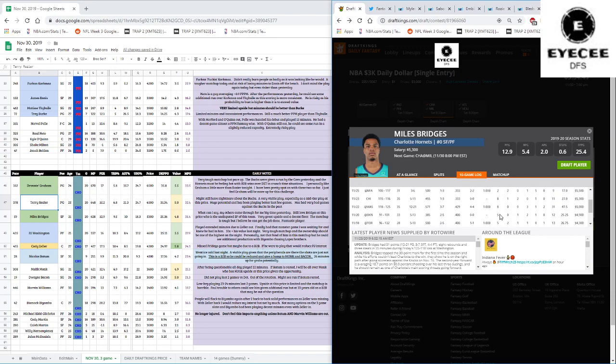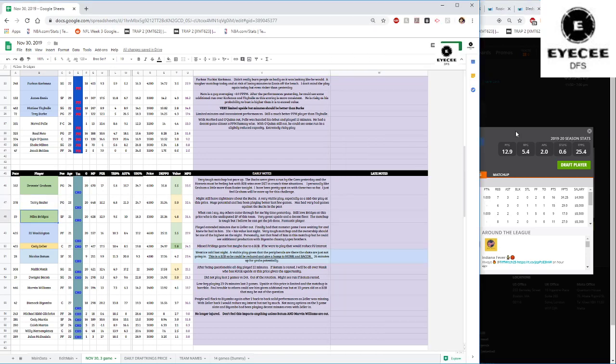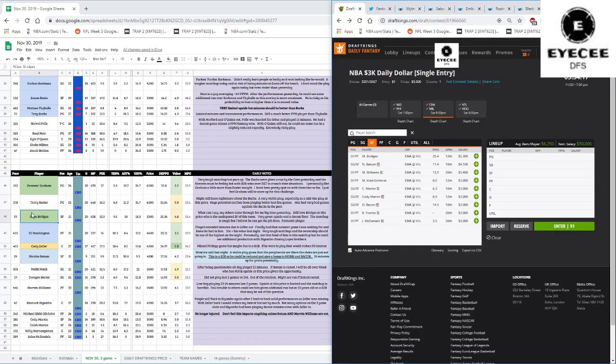He is the de facto starting small forward for this team, even with Batum, Monk, Bacon all in the rear. He's the guy that's been getting the minutes consistently. He's the guy that's been producing, and he's the guy I don't mind getting to. Of course, the ceiling is not as high compared to some of these other guys, but even at 5,300, 40 DraftKings points is not outside of the realm of possibility, especially in this fast-paced matchup, I believe. And especially if Middleton's going to continue to come off the bench, that should just mean Miles Bridges has a much easier time.